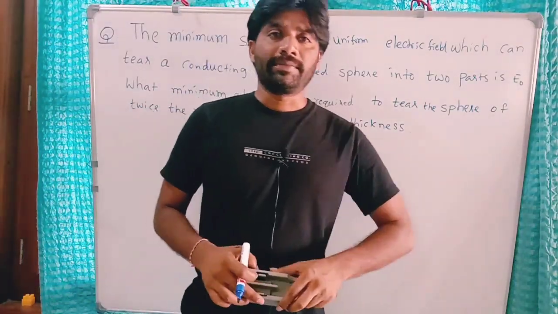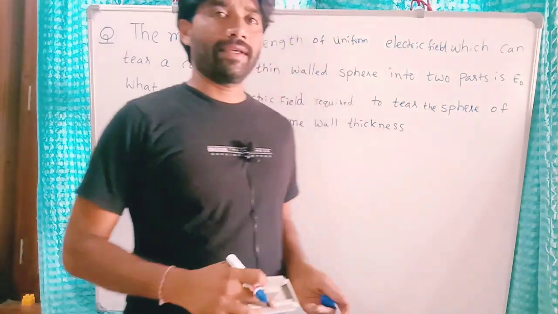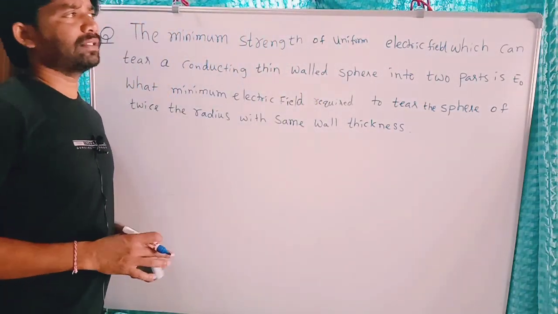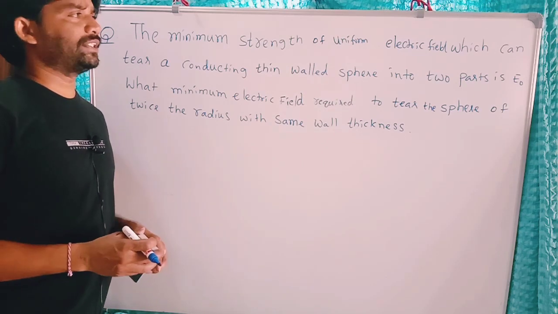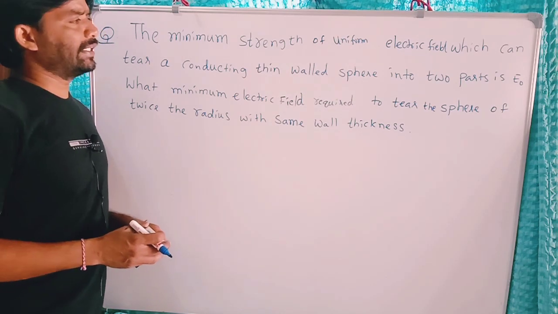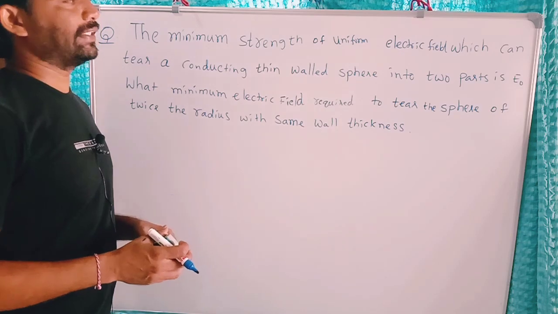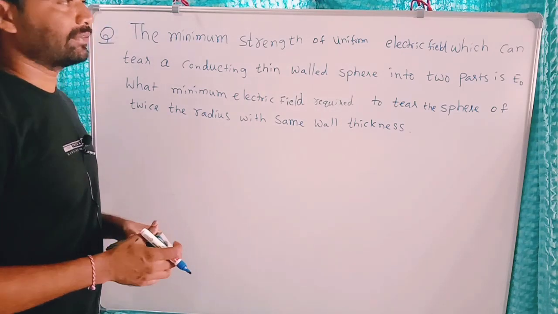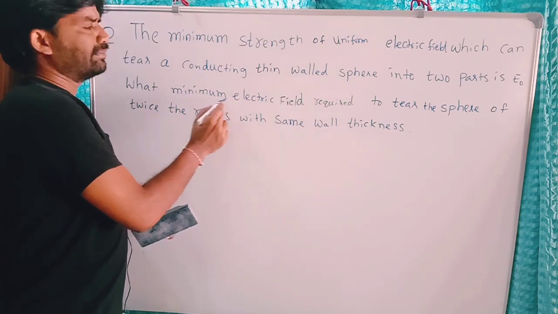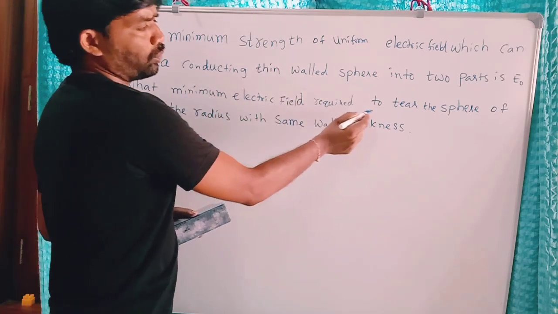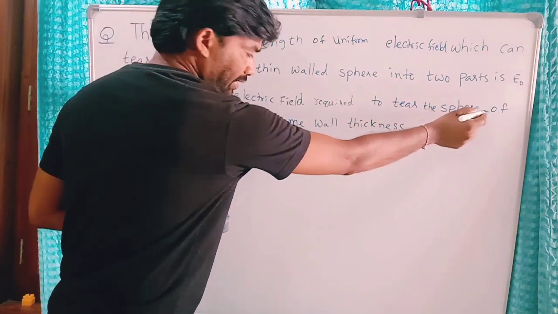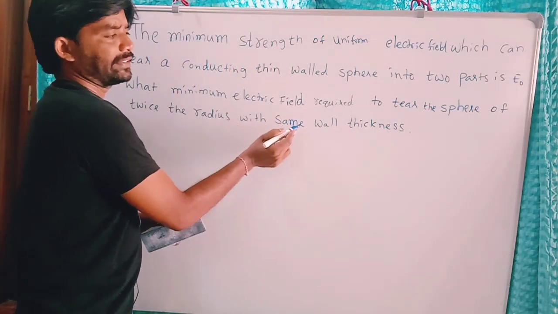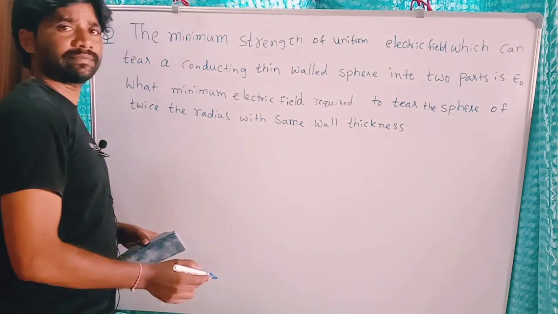A simple problem I am going to explain now. The given problem is: the minimum strength of uniform electric field which can tear a conducting thin walled sphere into two parts is E naught. What minimum electric field strength is required to tear the sphere of twice the radius with the same wall thickness?